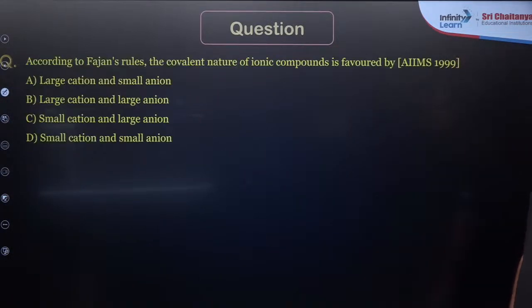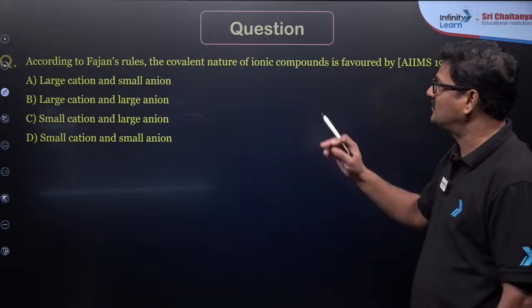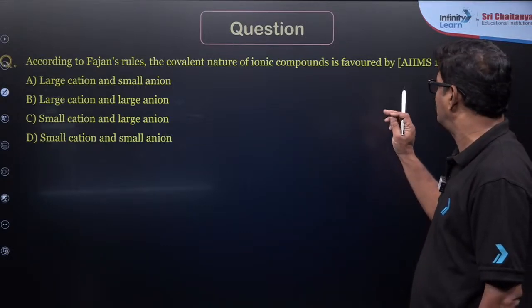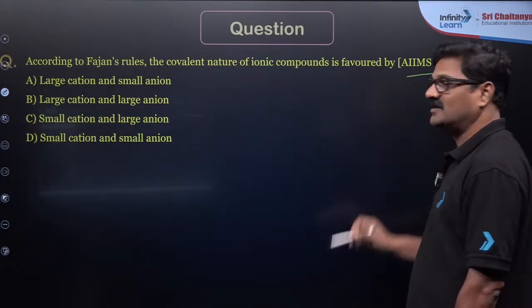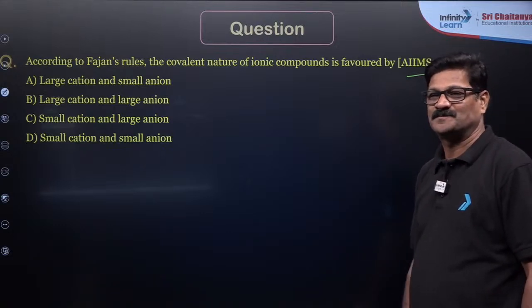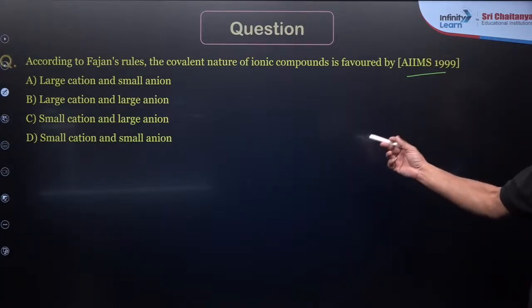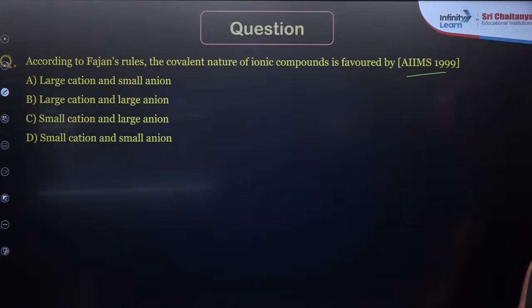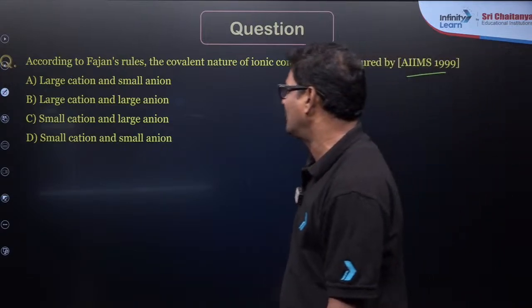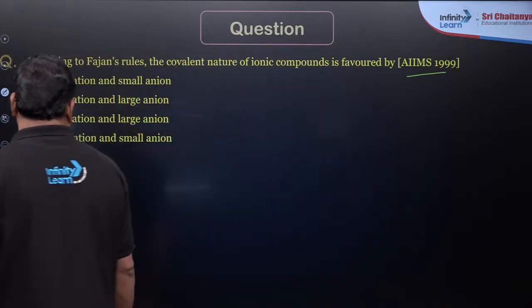And according to Fajan's rule, the covalent nature of an ionic compound is favored by, asked in AIIMS 1999, a previous AIIMS question. Options: large cation, small anion; large cation, large anion; small cation, large anion; small cation, small anion.